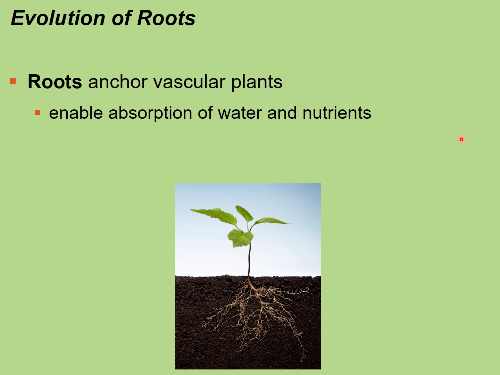So roots, they basically anchor the plants into the ground. Now, this is the first group of plants where roots evolved. So those plants that do not have vascular tissue do not have true roots. So the roots, again, allow the plant to be anchored into the ground, and also it allows the absorption of water and nutrients from the soil. Now, it's thought that they may have evolved from subterranean stems. Okay, so what I mean by that is stems that originate from.